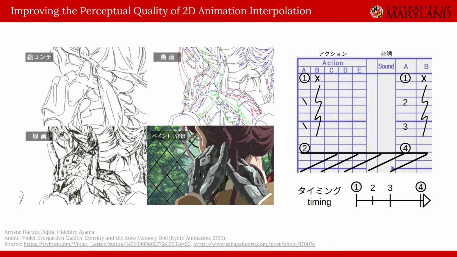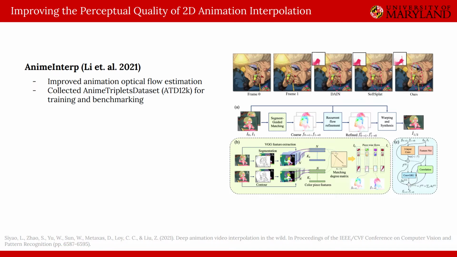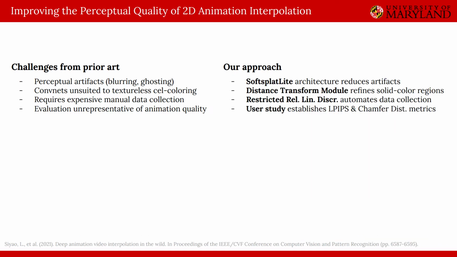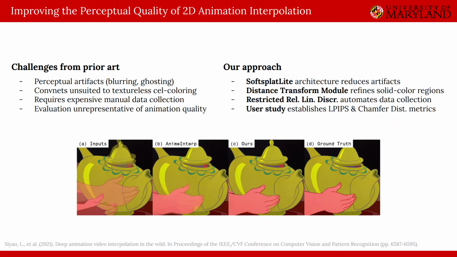However, the 2D animation domain poses unique challenges to frame interpolation as opposed to natural video. Prior work by Li et al. began addressing some of these issues through their AnimeInterp system, focused on improving optical flow estimation and providing a benchmark anime triplets dataset for training and evaluation. However, many challenges remain after AnimeInterp, which we address in our work to achieve state-of-the-art perceptual quality on 2D animation interpolation. We first addressed the perceptual artifacts present in AnimeInterp outputs.